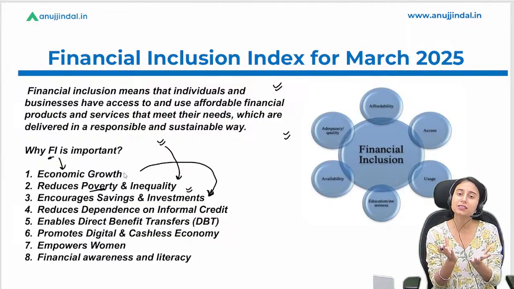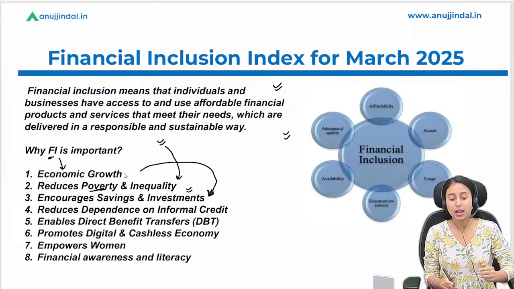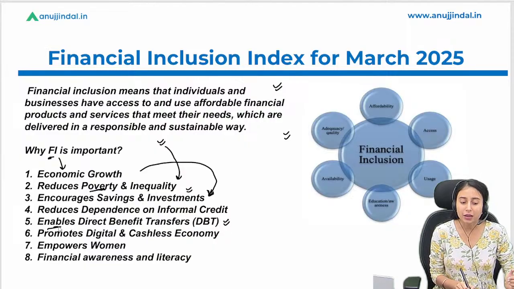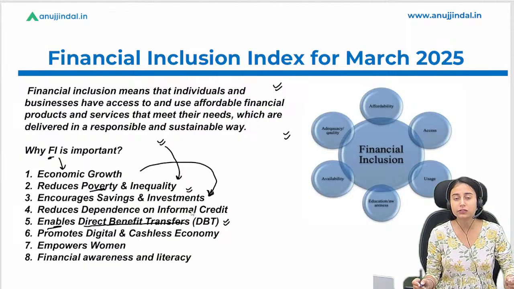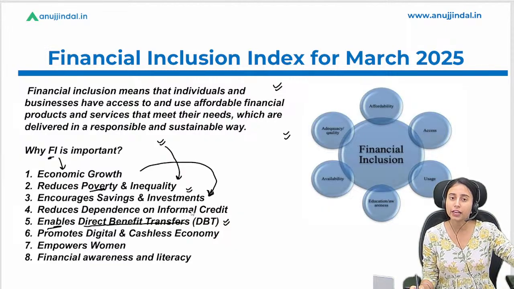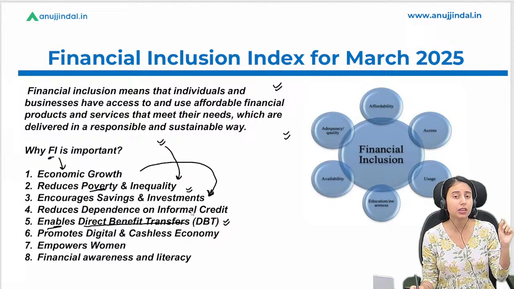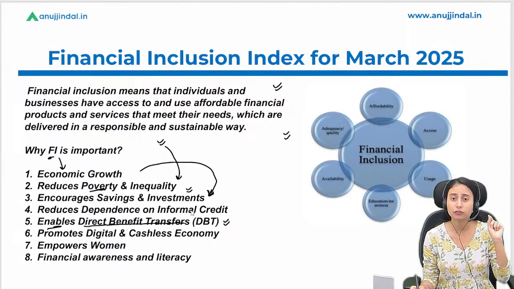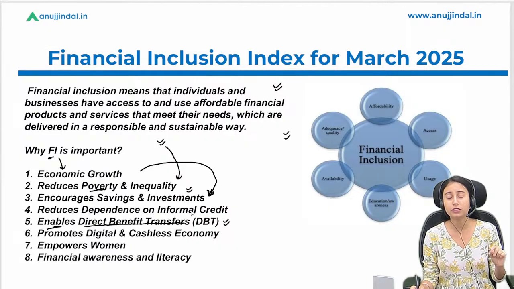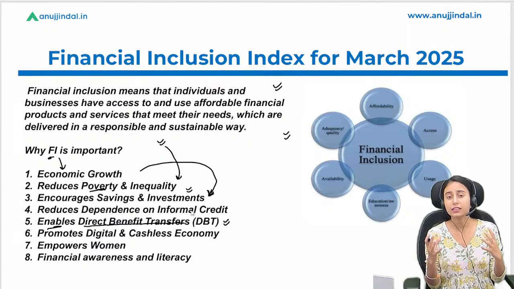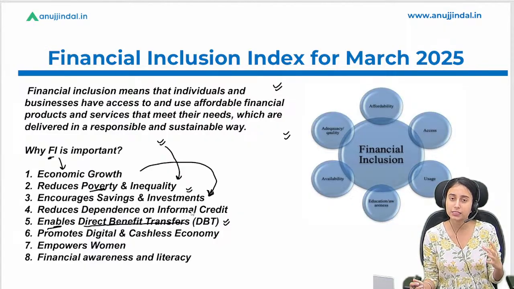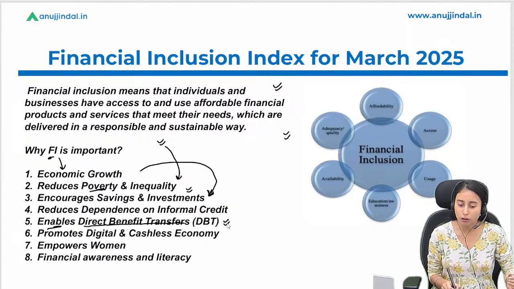How? Because this brings money into the hands of people. Now the government is able to give direct benefit transfers to individuals. Earlier there were some kinds of leakages that used to happen, when benefits were given to the beneficiary in physical cash form. They were bringing a lot of leakages and corruption into the system. But with financial inclusion, a lot of money reaches the hands of individuals, which reduces poverty in India as well, right?